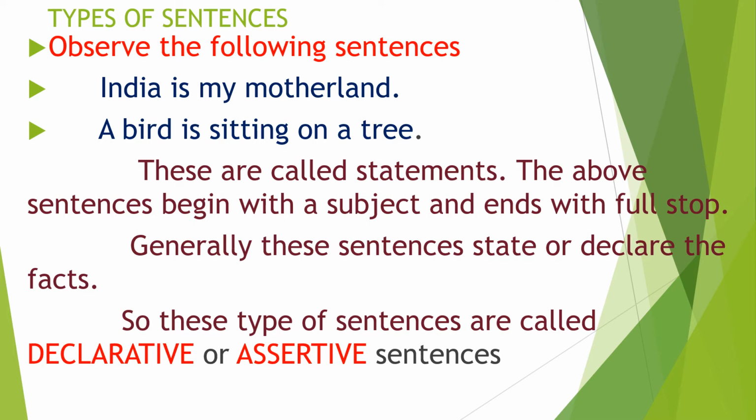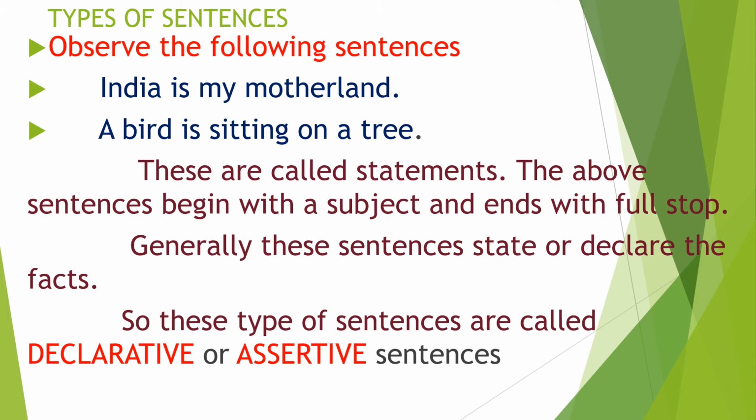What is the function of the sentence? What is the function of the declarative sentence? The function of the declarative sentence is to state the facts, to declare the facts. Not only that, a declarative sentence begins with the subject. Just observe the sentence, India is my motherland. In this sentence, the first word of the sentence is India. Here we are talking about what? We are talking about India. That is the subject of the sentence.